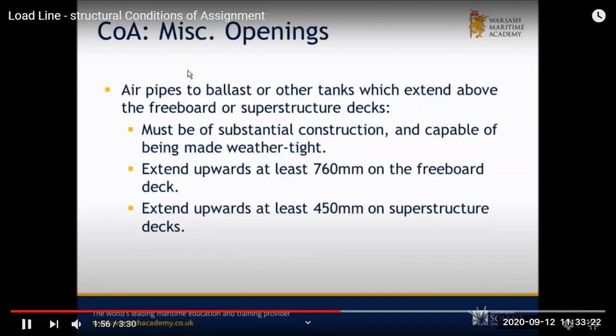Then air pipes, what we were saying about ballast tanks, fuel tanks and all. They should first be weathertight, with non-return valves. And if it is on the freeboard deck, the coaming height is 760. If on superstructure accommodation, then at least 450.